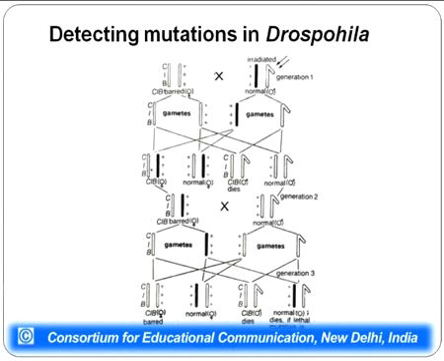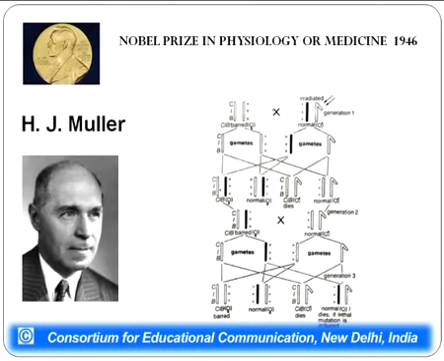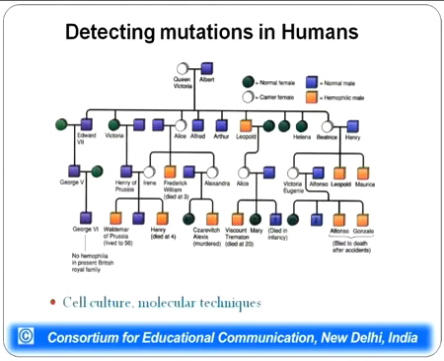Mutations can be detected in Drosophila also, and Mueller detected mutation in Drosophila using the CLB method, which is a very common method taught in genetics class, wherein X-rays were used to induce mutation in the males of a generation, and after that progenies were followed, and it was seen whether X-rays induced any mutation or not in this particular X chromosome of the male. For this discovery, Mueller was awarded the Nobel Prize in Physiology in the year 1946.